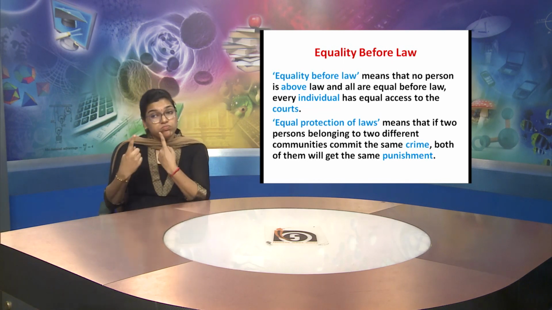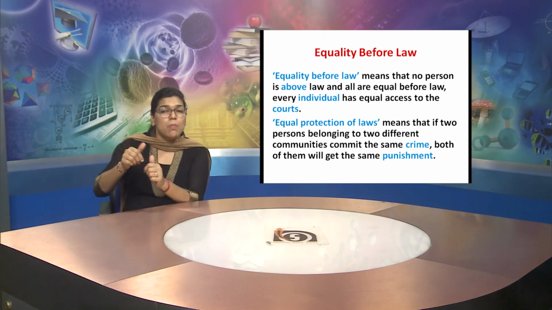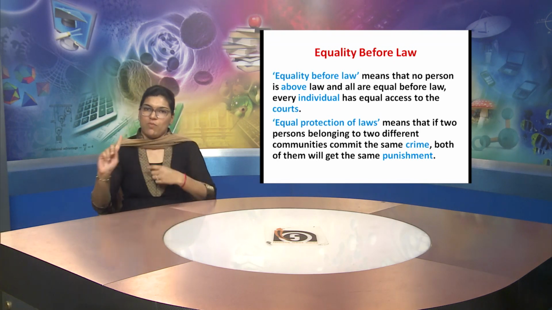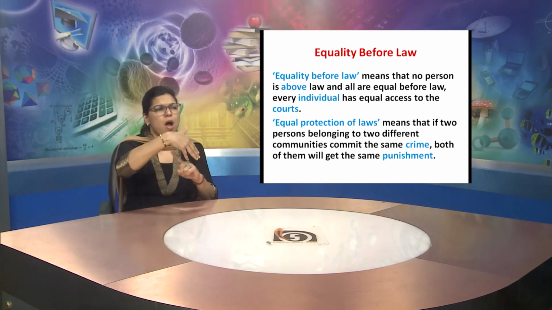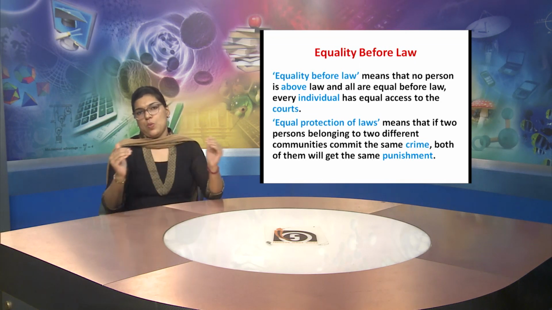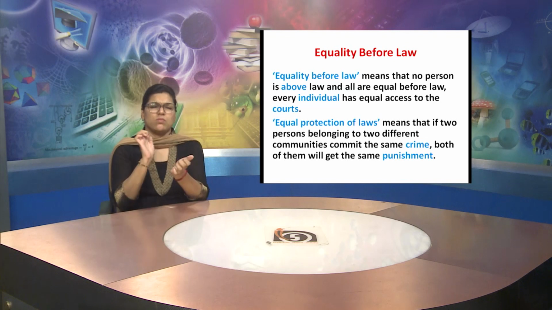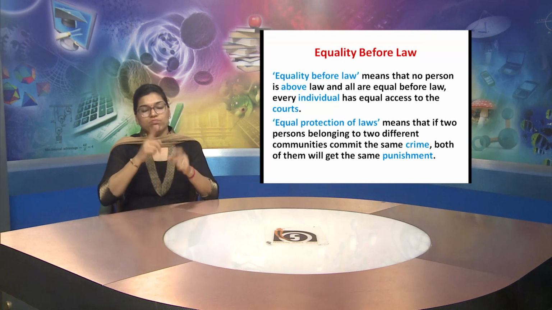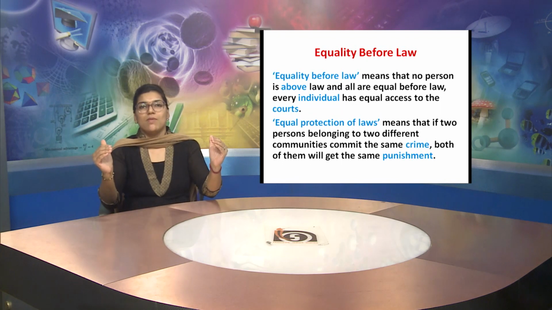So that means equal protection of laws. The punishment would be the same for all. This is the right to equality. Whether the person is rich or poor, educated or uneducated, mentally sound, for all of them these rights are equal. So this is equality before law.